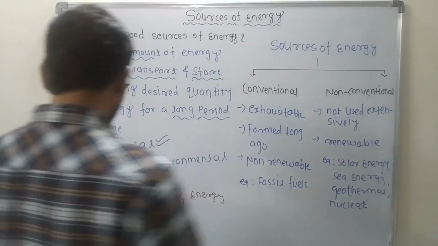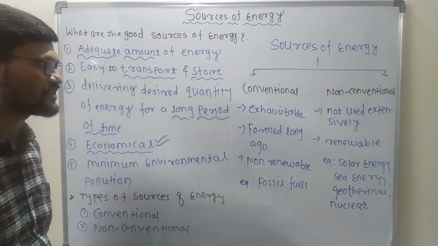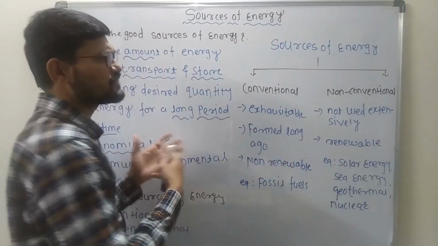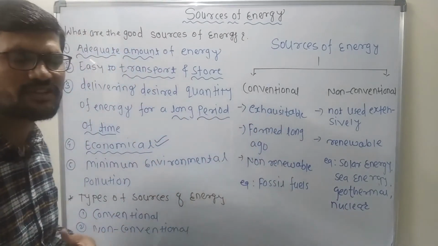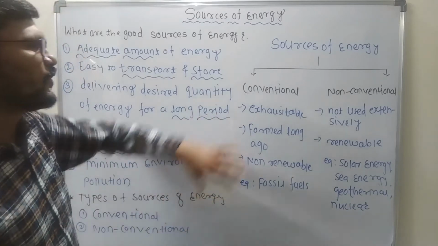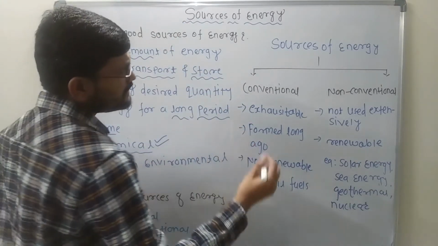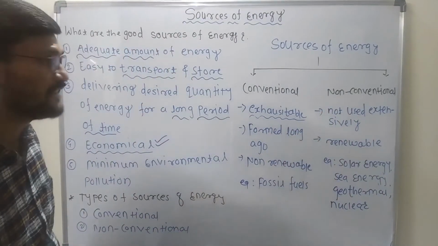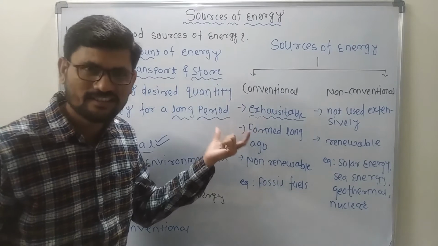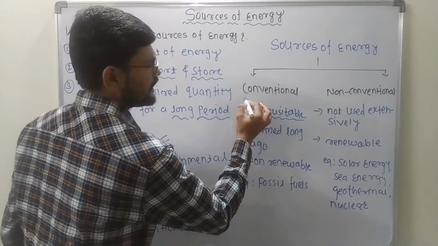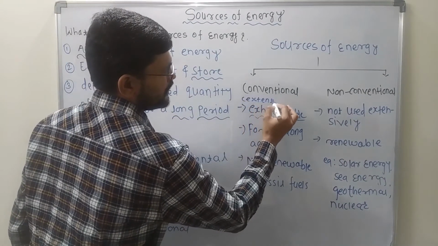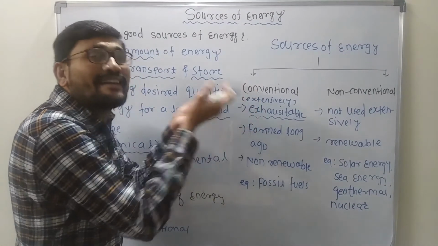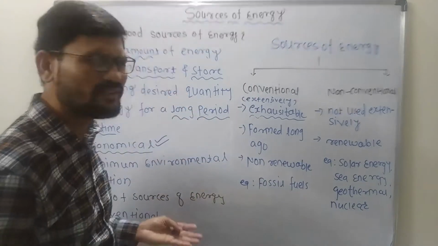Now let us discuss what exactly conventional is and what is non-conventional. As you can see, I have tried to show a little difference between the conventional and non-conventional. From that we can easily understand what exactly conventional is. Conventional sources of energy are exhaustible and they are used extensively. Clear? They are using it extensively. This is a very important parameter. So these conventional sources of energy are exhaustible and we are using them extensively.